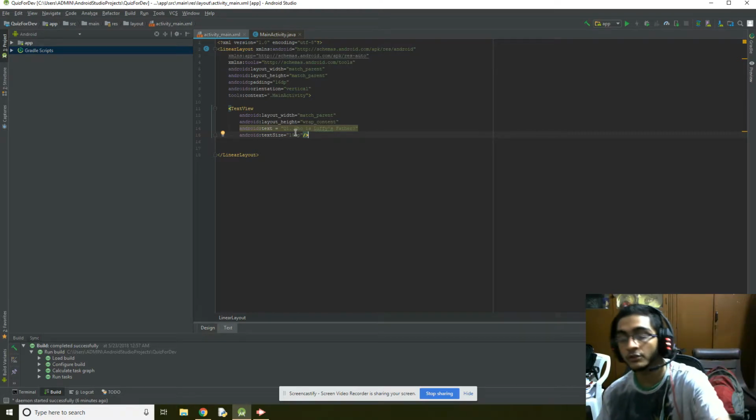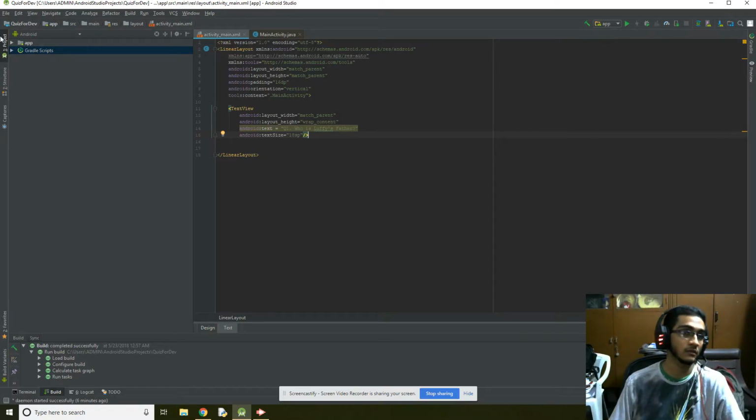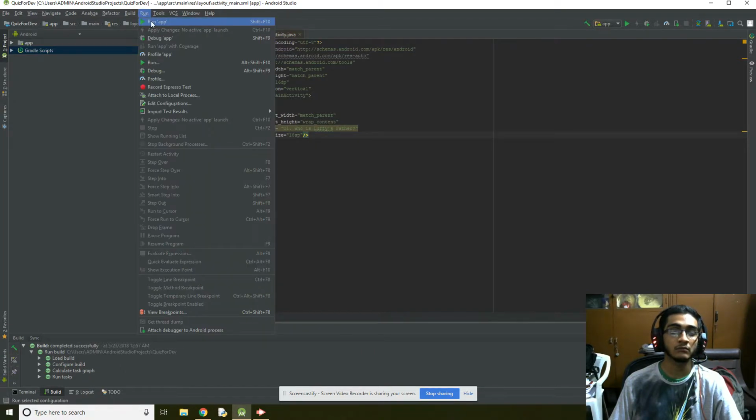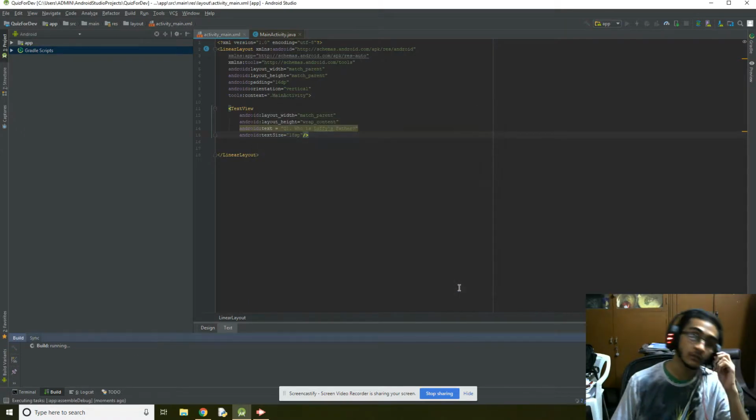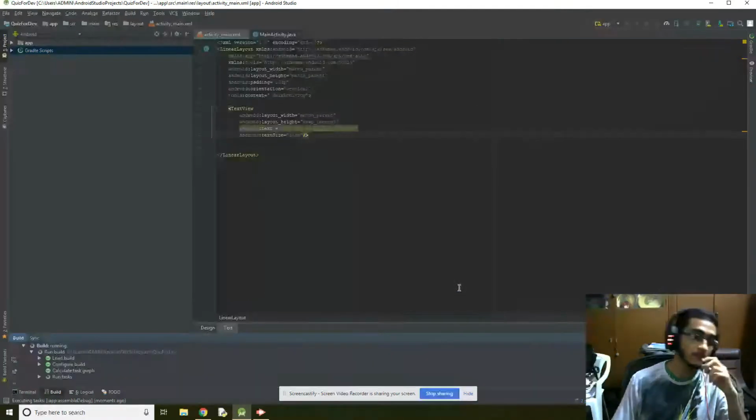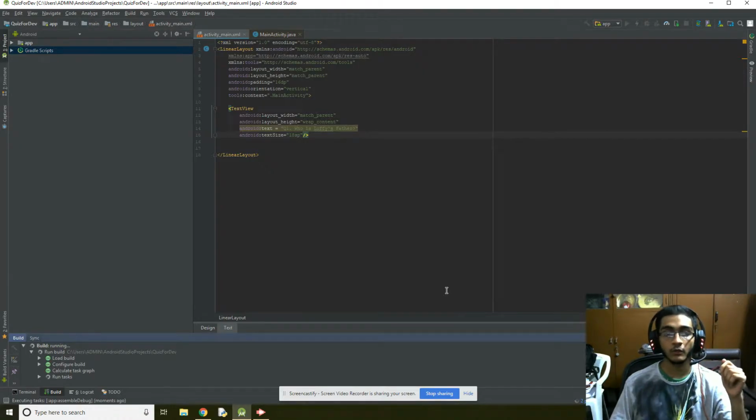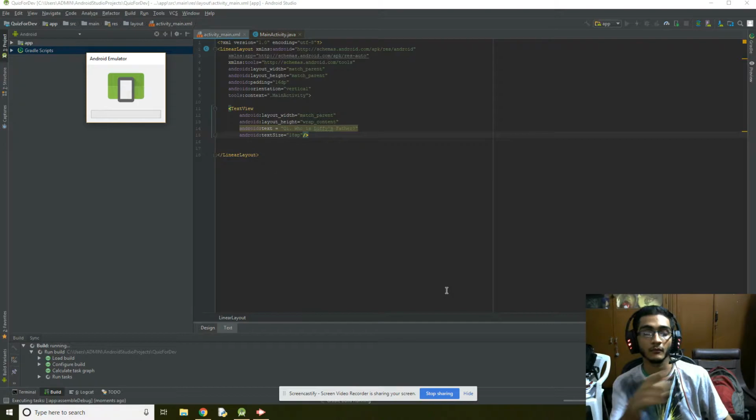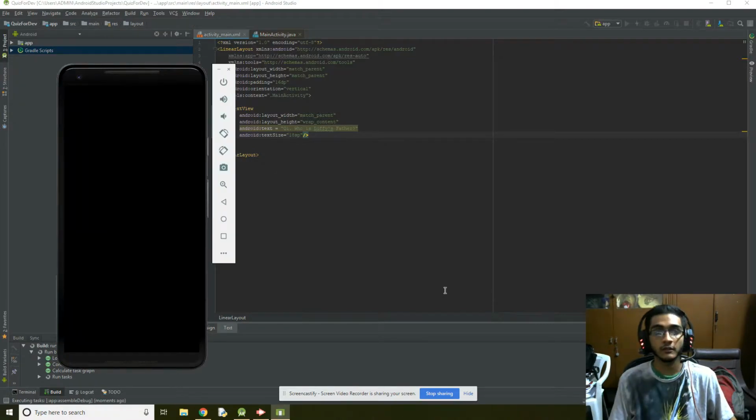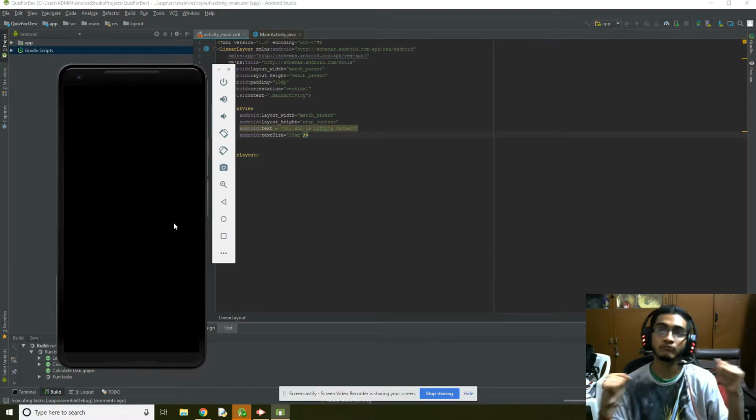You know what? Before doing anything, let's just try to run this app. All right, so we got a tool here that says run. Let's run the app. Let's run it on a virtual device here. So let's see how it works out. Yep, our device is starting up. This might take a while.